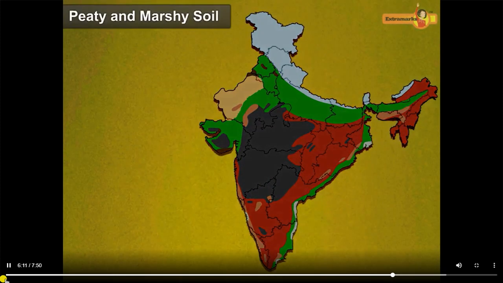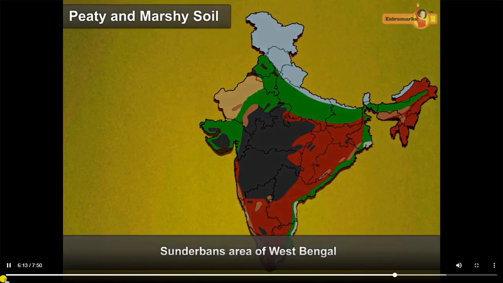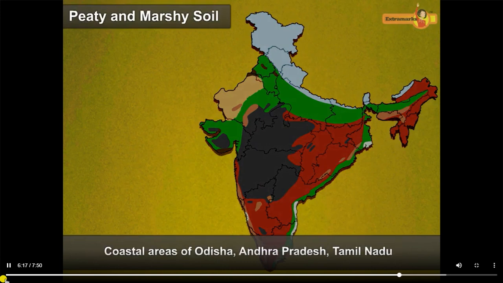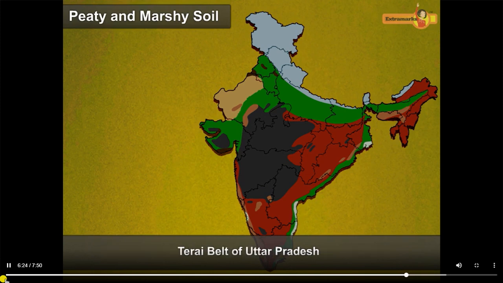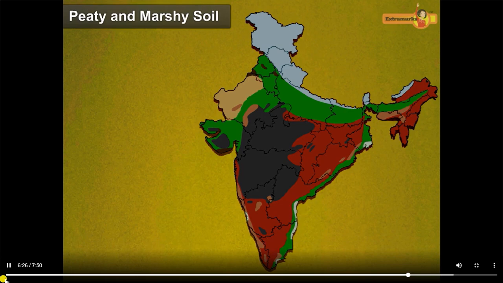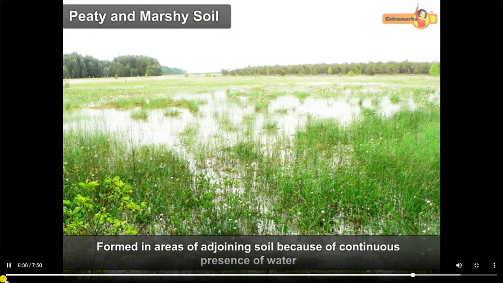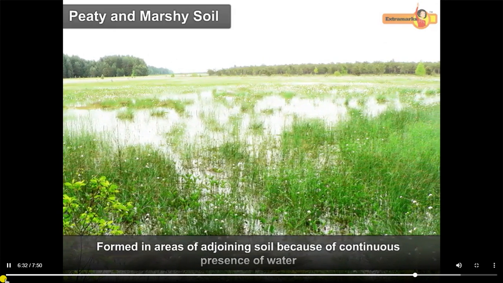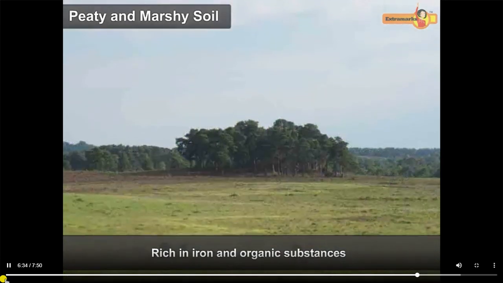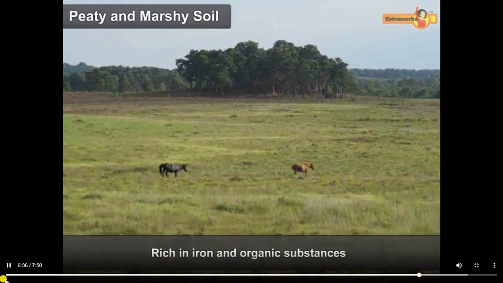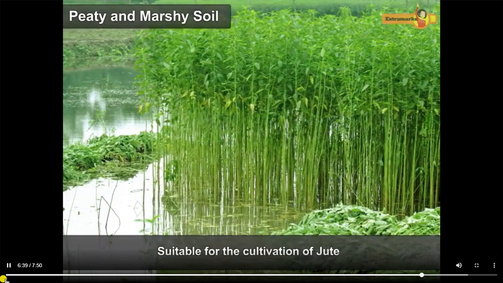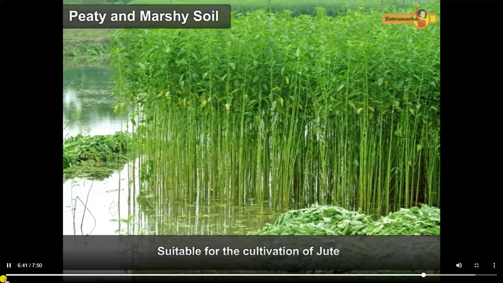Peaty and marshy soil. It is found in the Sundarbans area of West Bengal, the coastal areas of Odisha, Andhra Pradesh, Tamil Nadu, and in Terai belt of Uttar Pradesh. The marshy soil is formed in areas of adjoining soil because of continuous presence of water. It is rich in iron and organic substances. It is suitable for the cultivation of jute.